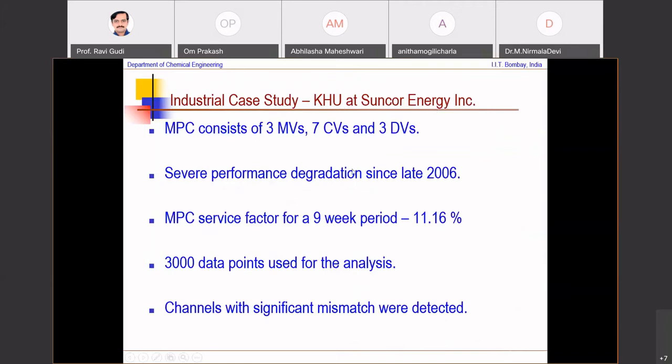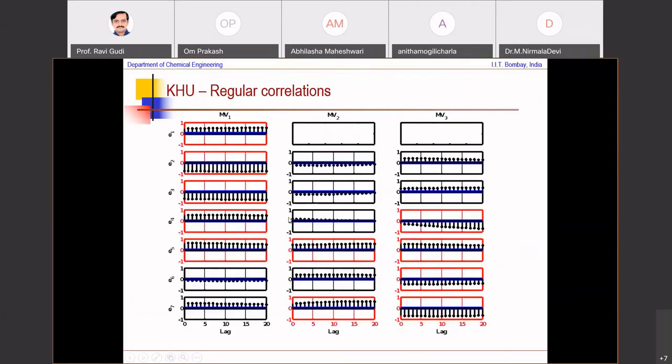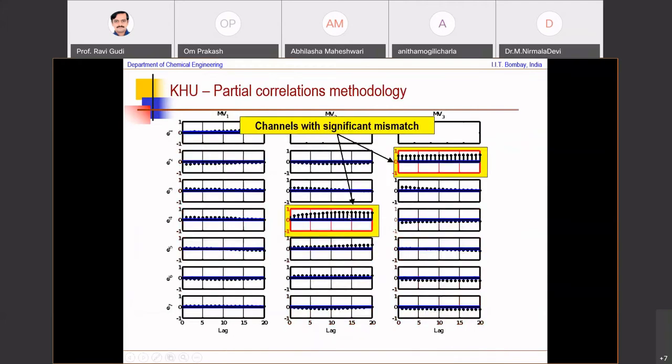The student Abhijit Badwe spent some time with this industry as part of his PhD. Something has happened to the slide deck and we are missing some, so before I post it, I'll make sure that they are correct. But basically, regular correlations again did not show unambiguously that there is a mismatch, whereas partial correlations were able to detect the channels in which the mismatch existed.